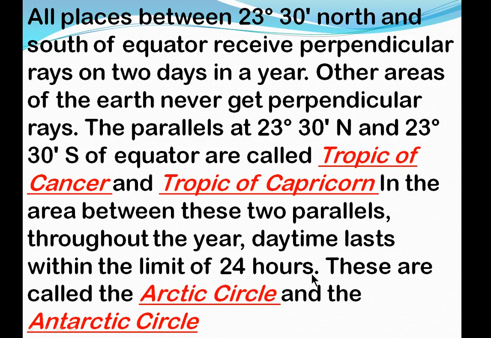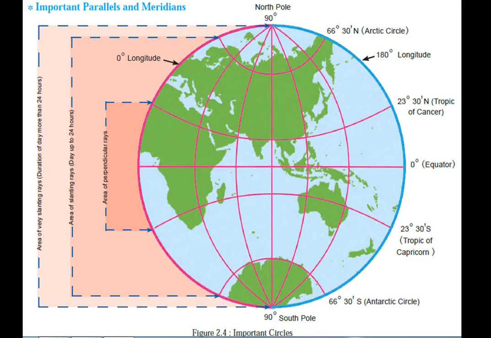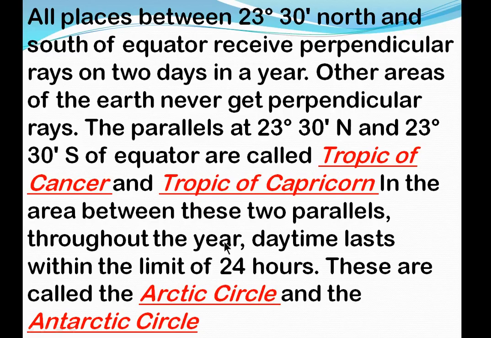The next thing we can see is the Arctic Circle and the Antarctic Circle. Here you see the circles shown: the Arctic Circle in the North Pole region, and the Antarctic Circle in the South Pole region.